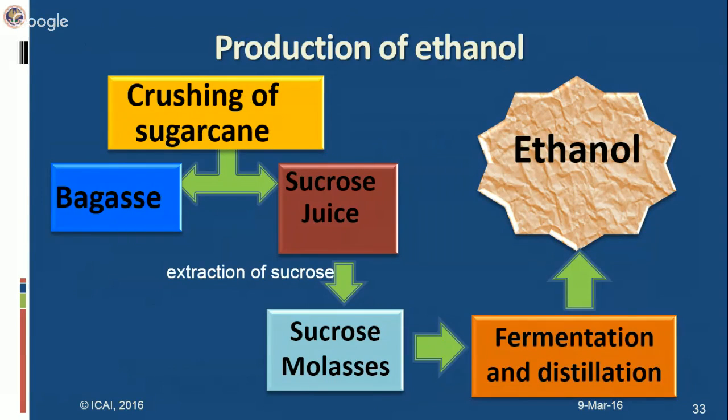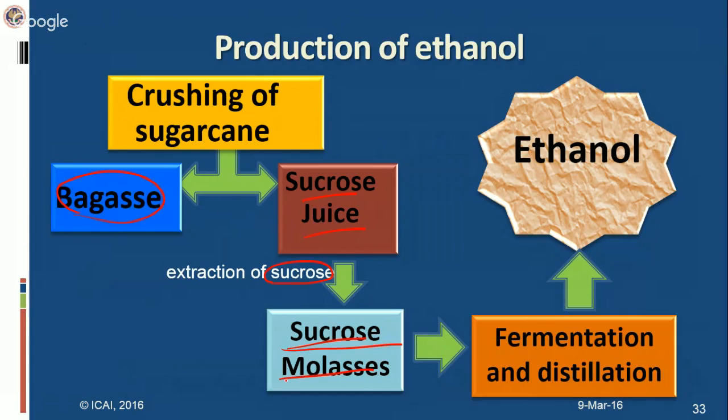Ethanol is actually produced when you crush sugarcane, you extract the sucrose juice from it, and bagasse is left. Now, from the sucrose juice we extract the sucrose. And after that, we get the sucrose molasses, which is actually the waste, we can say.